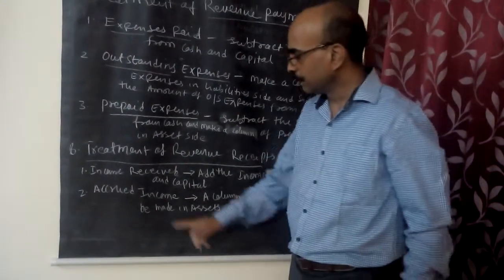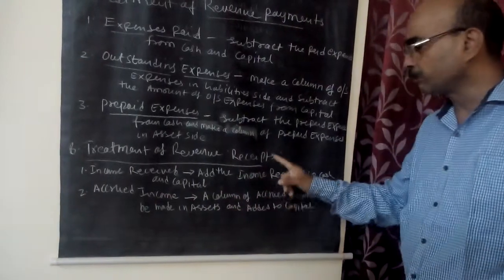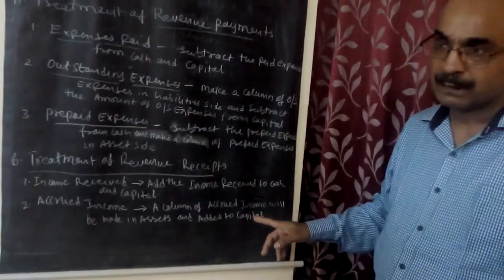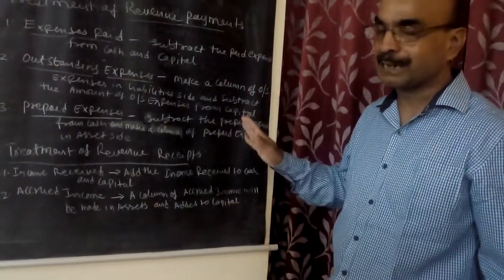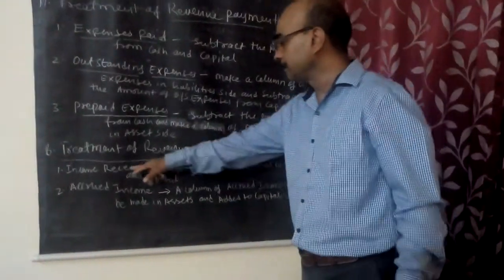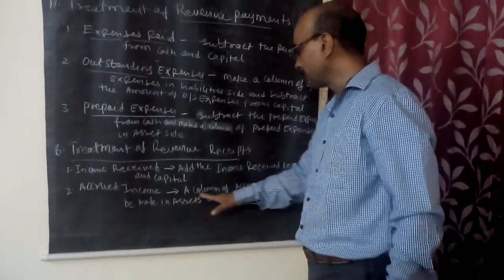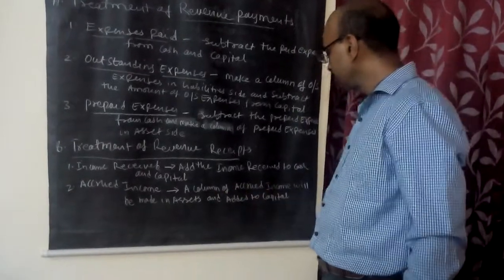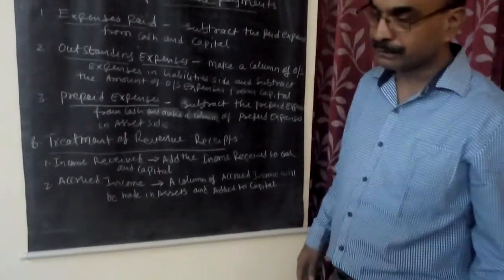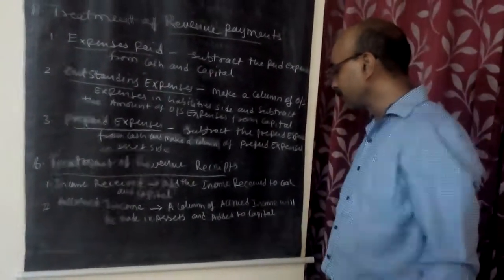Correct? If we had received it, that would have been added to capital and cash, like income received. But it is accrued, so a column will be made on the asset side and it will be added to capital.